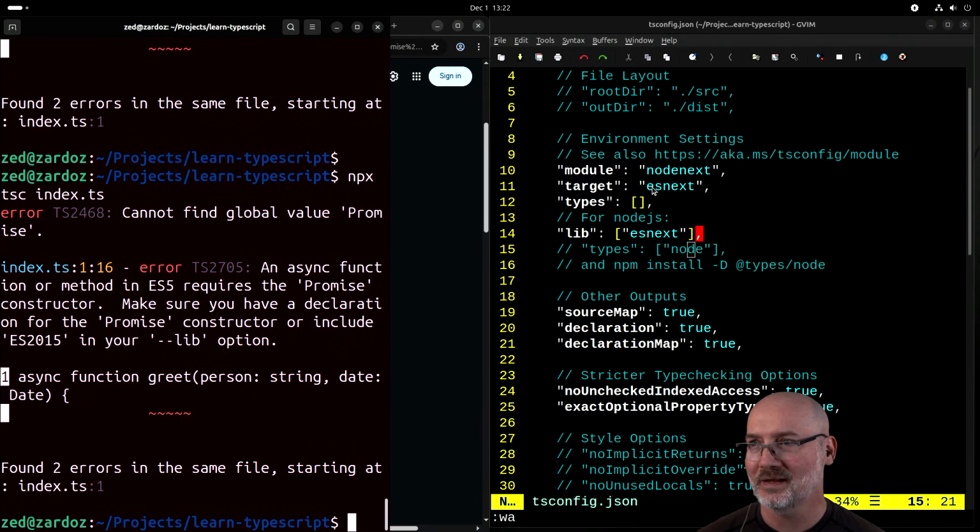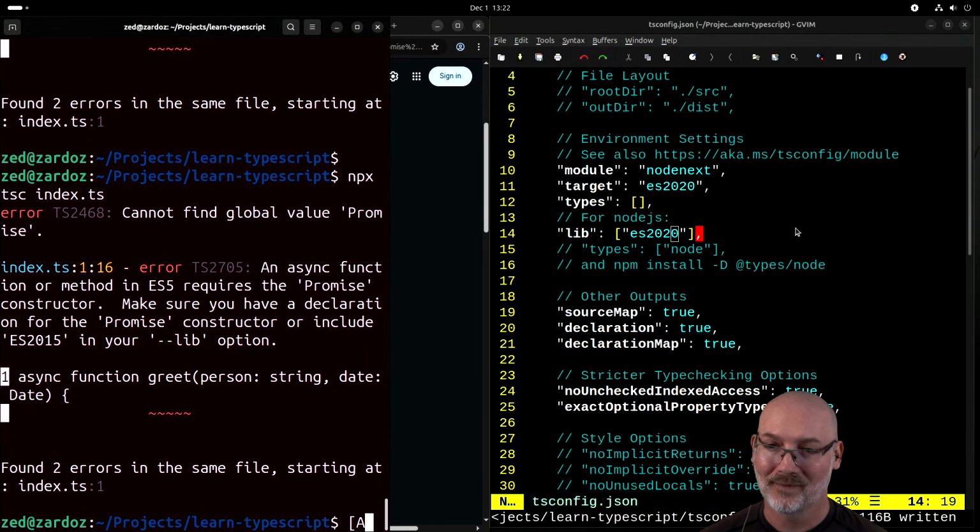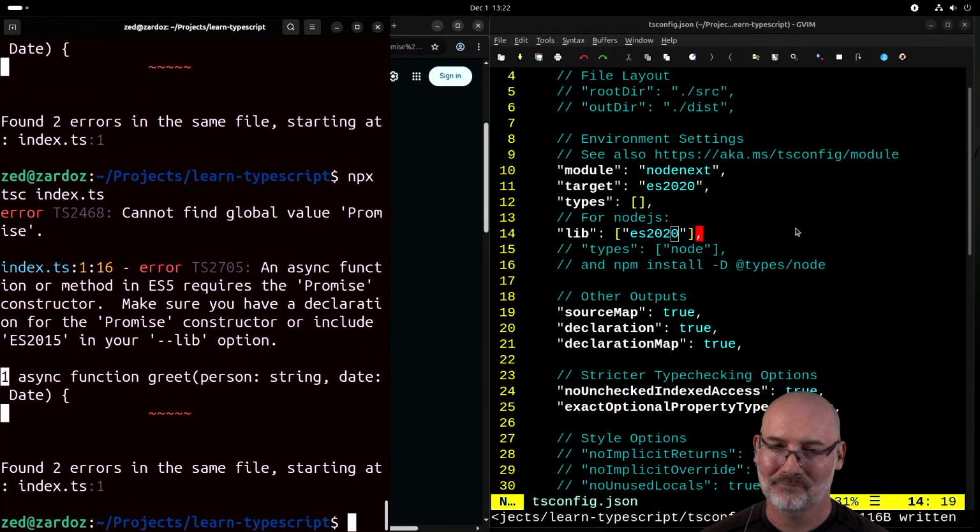I'm not targeting ES5. Oh, this is terrible. Okay, let's try 2020. All right, yeah. This is why I don't teach JavaScript, man, or TypeScript.